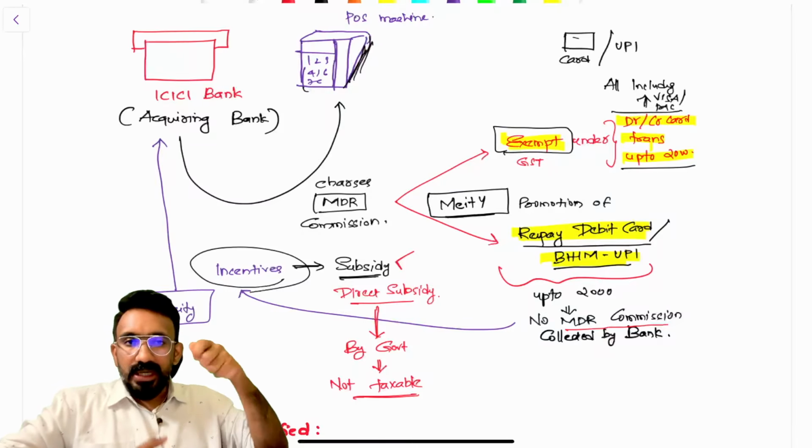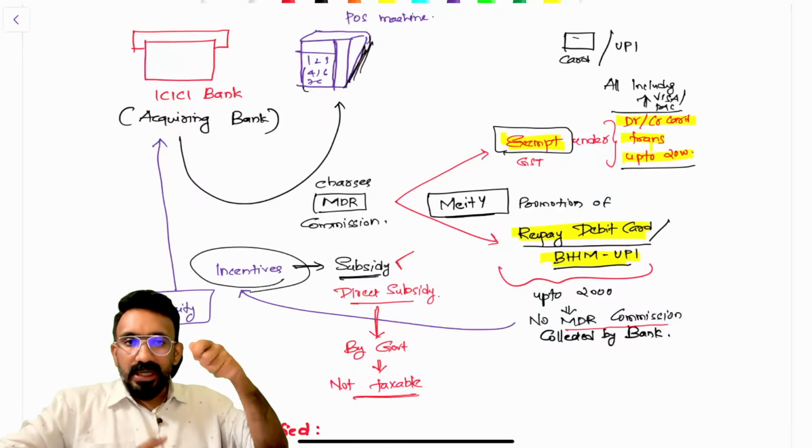When cards are swiped in this machine, there's a charge paid by the merchant to the bank. Which bank? The acquiring bank, because the acquiring bank has an interchange expense. I'm not explaining the whole of that. I'm just saying there's a charge paid by the merchant to the acquiring bank. So what does the merchant do? Sometimes the merchant will ask the customer to bear this extra 1%. They would say, if you go with the credit card, I'll charge an extra 1%. Now the government says that because of these charges, people are not doing transactions.